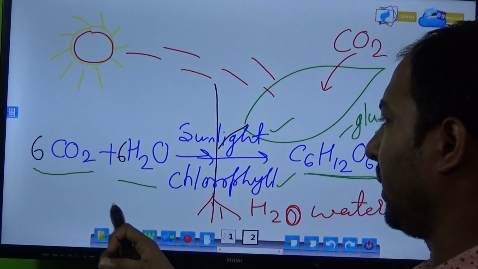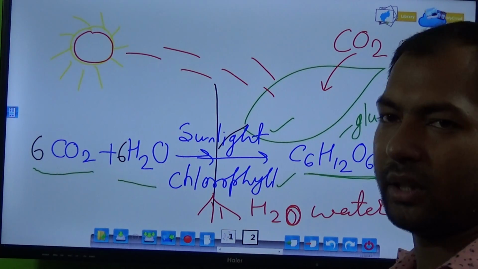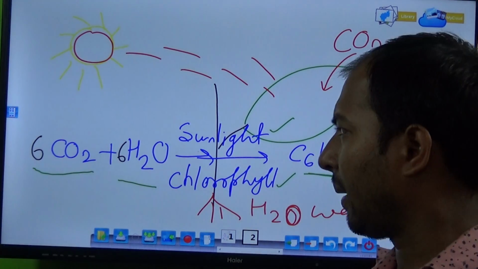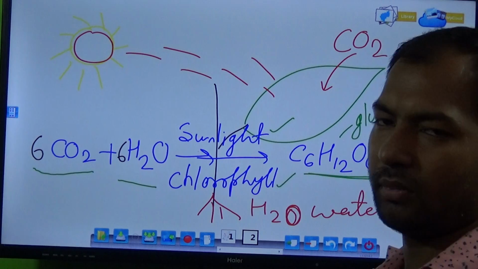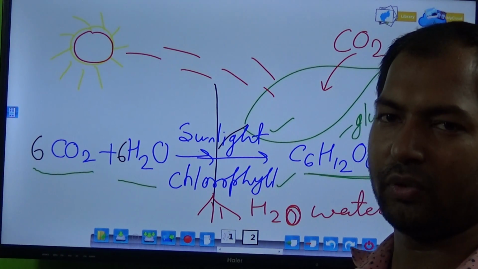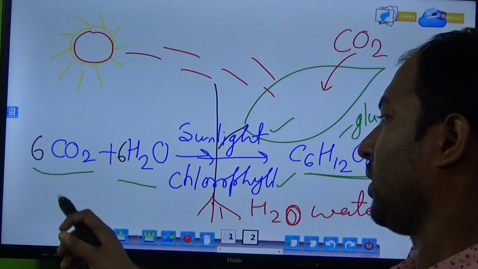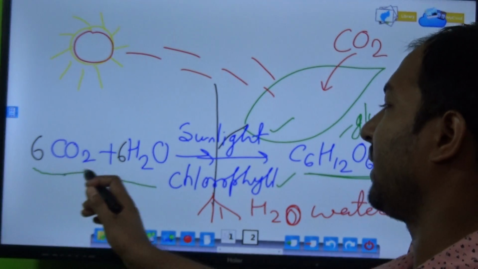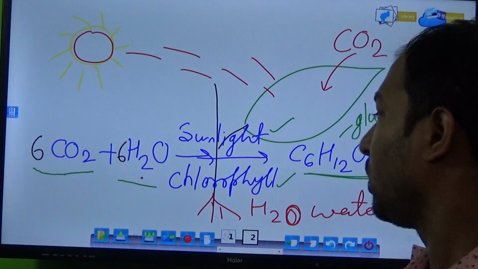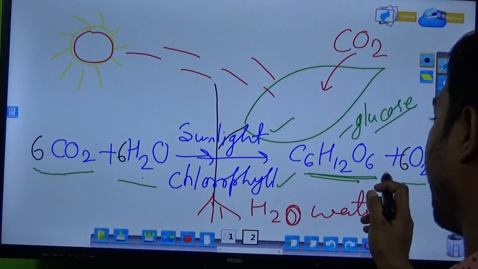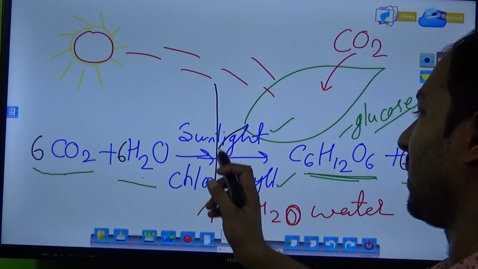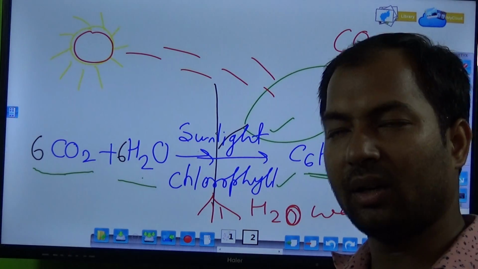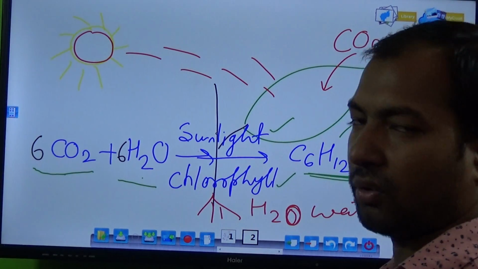If you have learned this equation, you will always remember the definition of photosynthesis. You will never forget it. Photosynthesis is the process in which carbon dioxide and water combine together to form glucose and release oxygen in the presence of sunlight and chlorophyll. This is the definition of photosynthesis.